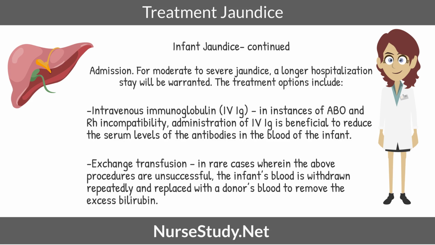Intravenous immunoglobulin, IVIG, in instances of ABO and Rh incompatibility. Administration of IVIG is beneficial to reduce the serum levels of the antibodies in the blood of the infant. Exchange transfusion: in rare cases wherein the above procedures are unsuccessful, the infant's blood is withdrawn repeatedly and replaced with a donor's blood to remove the excess bilirubin.